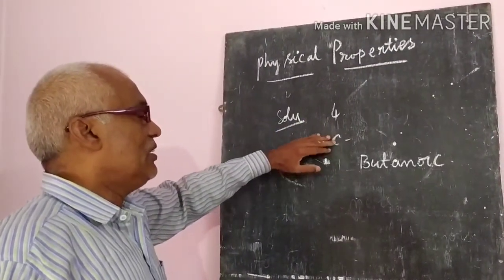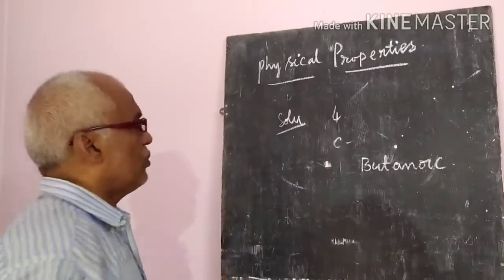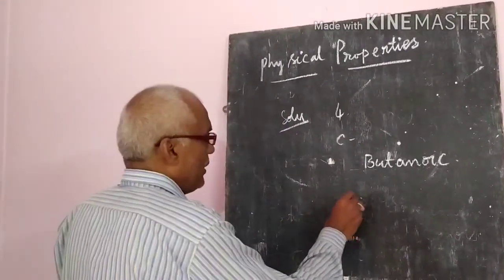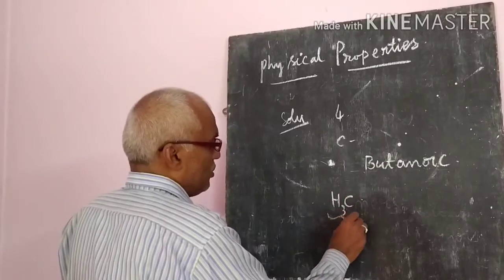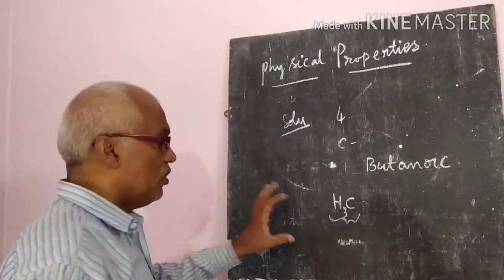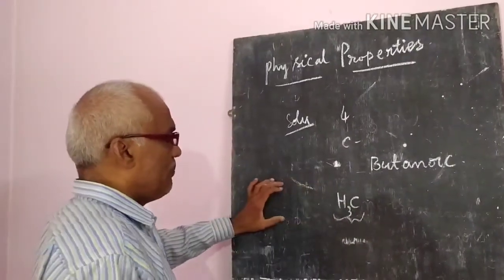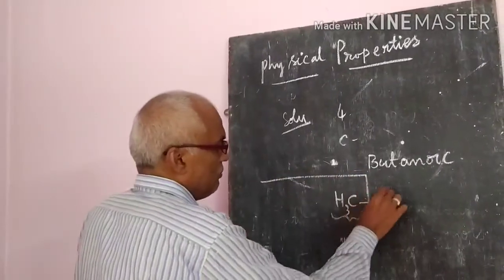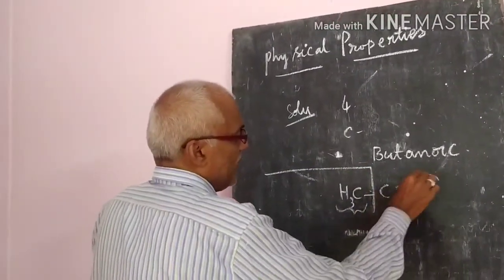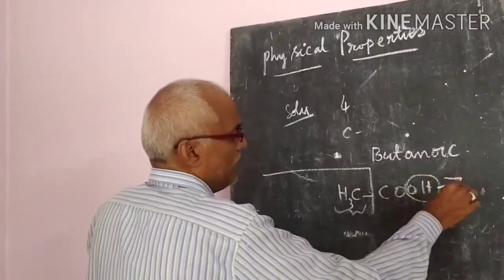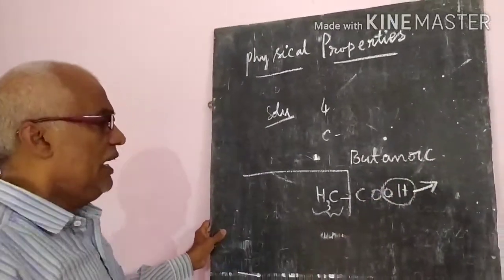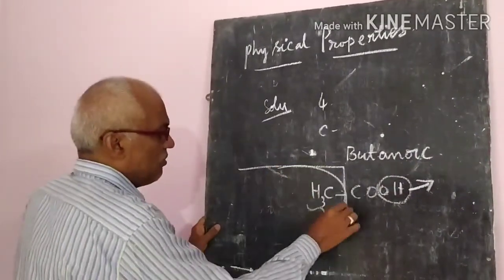When the chain increases, that is, more than 4 carbon atoms, what will happen? The methyl group, ethyl group or other alkyl groups increase. So COOH is water attracting, but the alkyl part is water repelling.